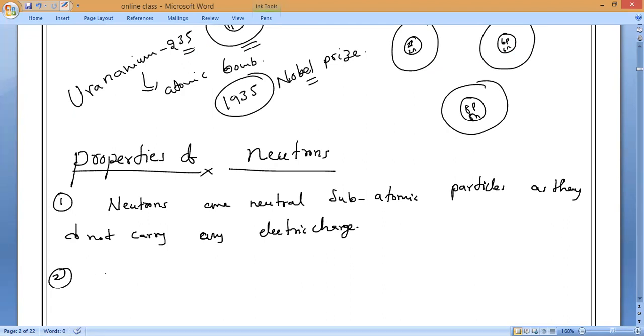Next, the absolute mass of a neutron is, as I told you, equal to whom, guys? Approximately the mass of a proton. Yes, the mass of a proton. So we consider the mass of a proton and the mass of a neutron almost the same. That is what you have to remember. The absolute mass of a neutron is 1.67 into 10 power minus 24 grams.